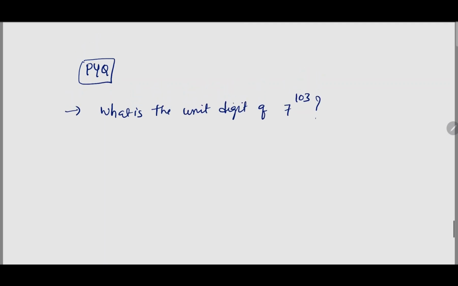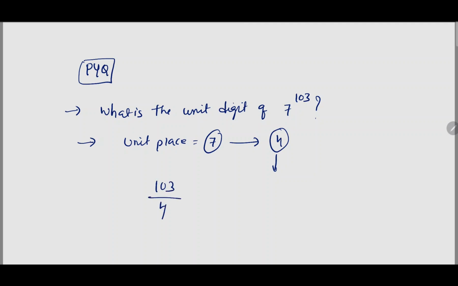Question was, what is the unit digit of 7 to the power of 103? As we have solved that one, right? The first step is you have to look at what the unit place is. Here the unit place is 7. So you have to know the exact length of the cycle of 7. It is exactly 4. Now you have to take the power and divide it by the length of the cycle, right? So 103 divided by 4 is 25 and the remainder will be 3. I hope you are getting my point, right?